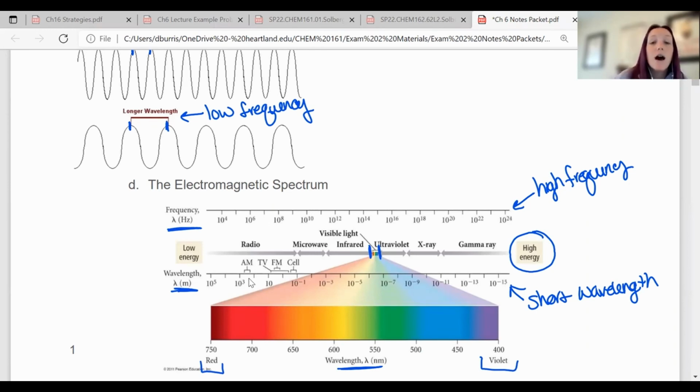Too much UV. And the higher frequency you get, they actually turn into X-rays. So X-rays have a higher frequency, shorter wavelength. And then the highest ones that we know or use are gamma rays. So gamma rays are much more penetrating. They have a really high frequency, a really short wavelength. These are really bad for your DNA. They're so short, they can actually get in between your DNA molecules and cause mutations and things. That's why gamma rays are really bad.